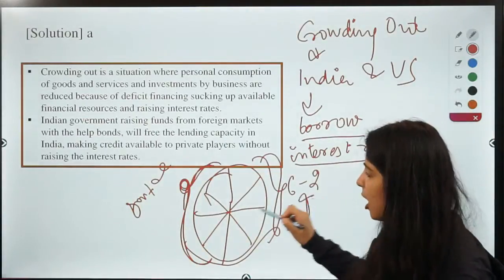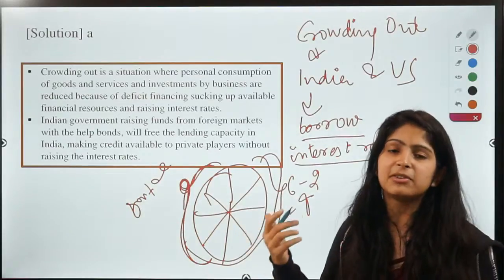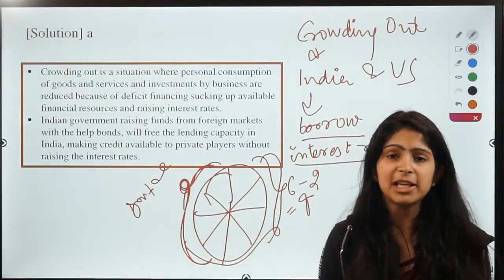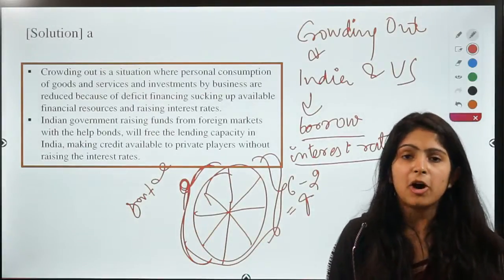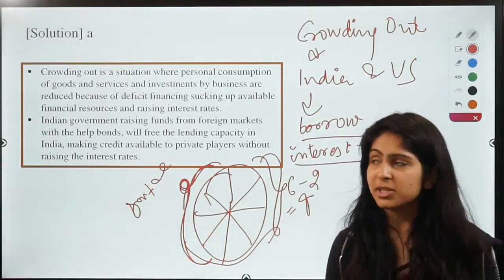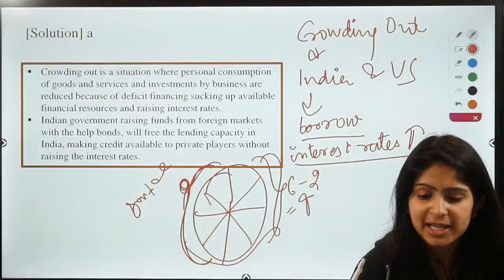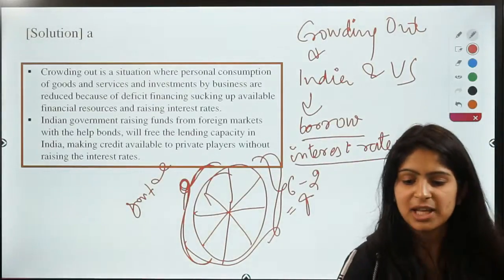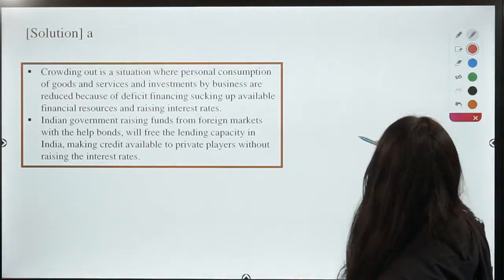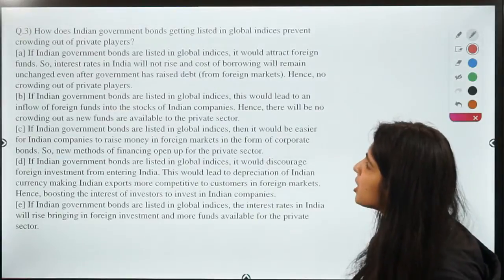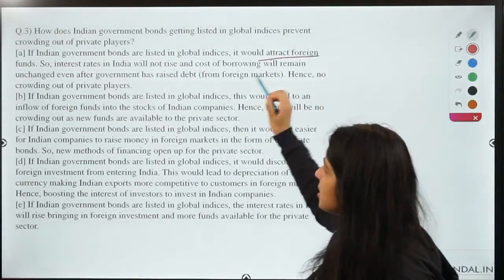So, do you see how an increase in borrowing by government reduces the share available for the private sector? That is why the private sector gets crowded out or gets left out, and the interest rates are increased because of increased borrowing by government. So that is why the correct option is option A, which says if Indian government bonds are listed in global indices, it would attract foreign investments.